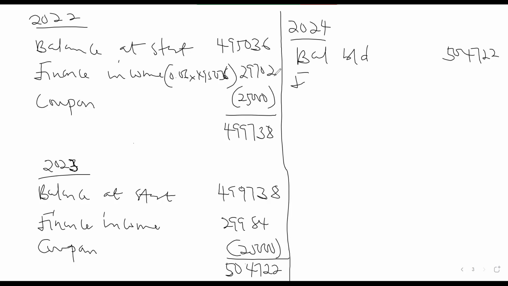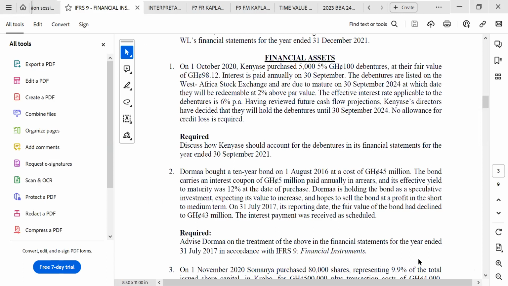Okay, so the finance income. Let me show the year that we are going to do. So this will be redeemed. 2020 to 2021 is 1 year. 2021 to 2022 is 2 years. 2022 to 2023 is 3 years. Okay. 2023 to 2024 is another year. So this will be the last year.